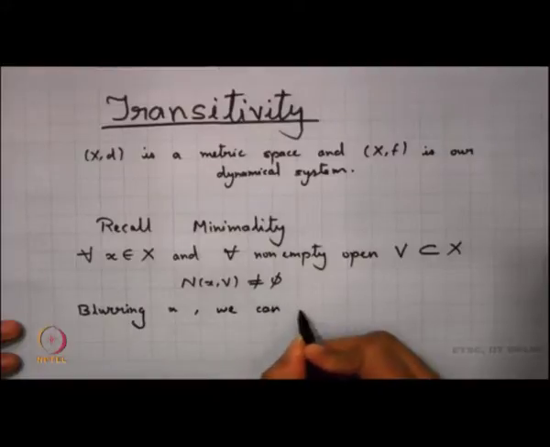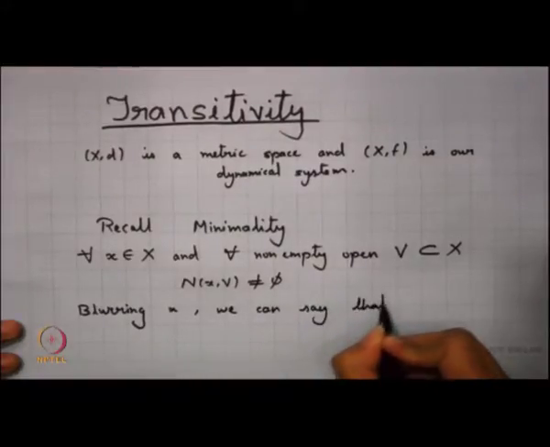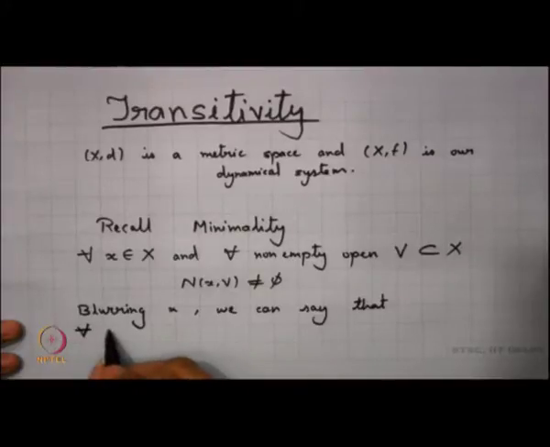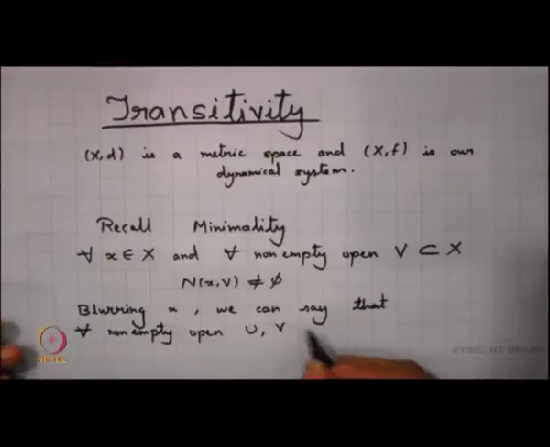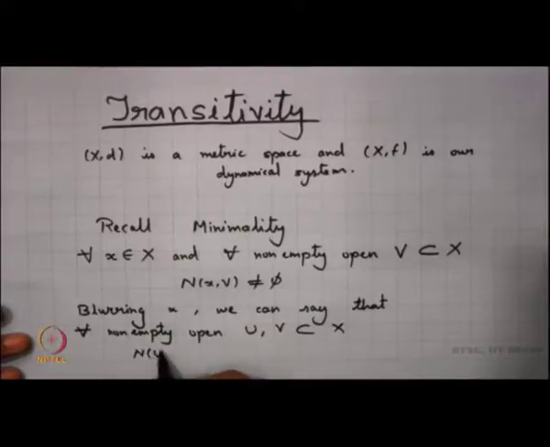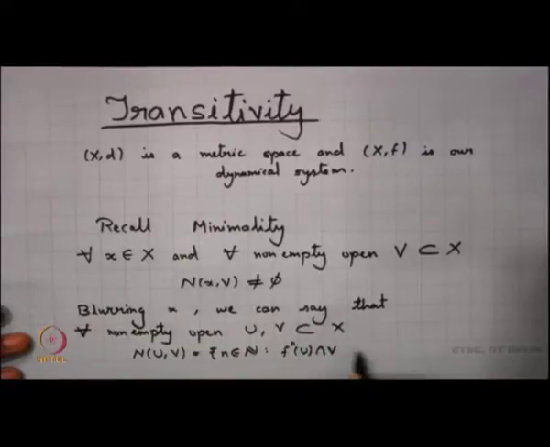We can say that for every non-empty open U and V, so I have two open sets now, U and V, subset of X, I want N(U, V), the hitting time set, which is the set of all n in N such that f^n(U) intersection V is non-empty, to be non-empty.